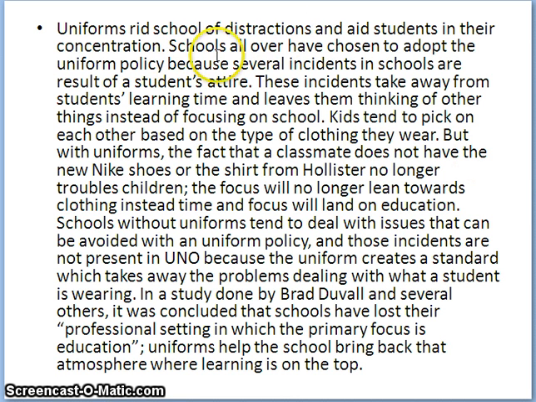Uniforms rid school of distractions and aid students in their concentration. Schools all over have chosen to adopt the uniform policy because several incidents in school are a result of a student's attire. These incidents take away from students' learning time and leave them thinking of other things instead of focusing on school. Kids tend to pick on each other based on the type of clothing they wear, but with uniforms, the fact that a classmate does not have new Nike shoes or the shirt from Hollister no longer troubles children.